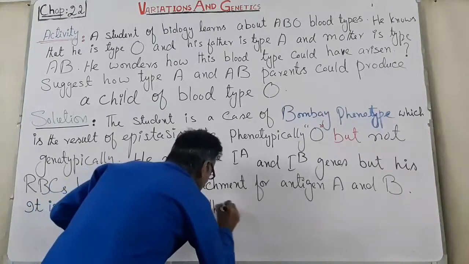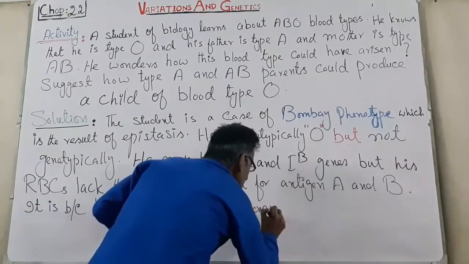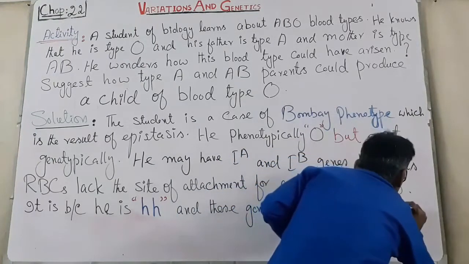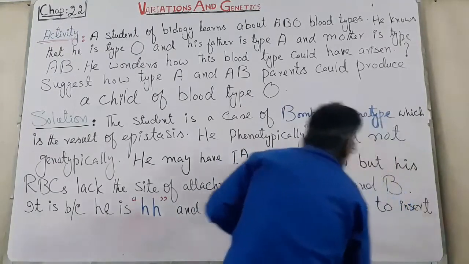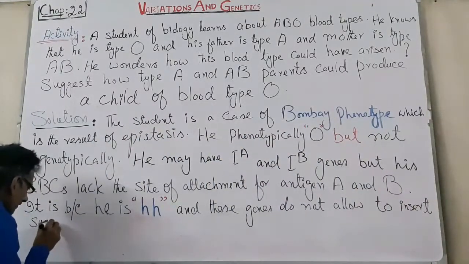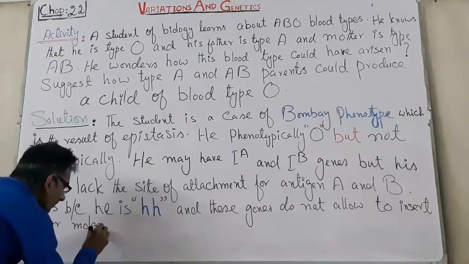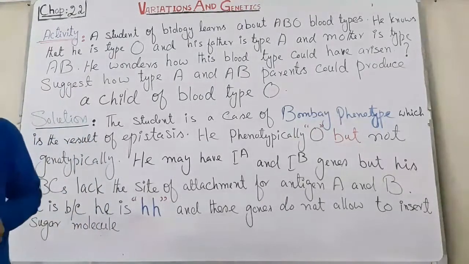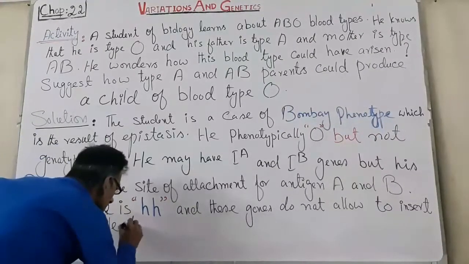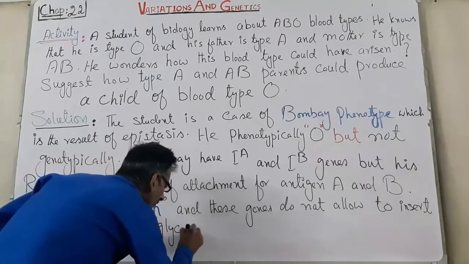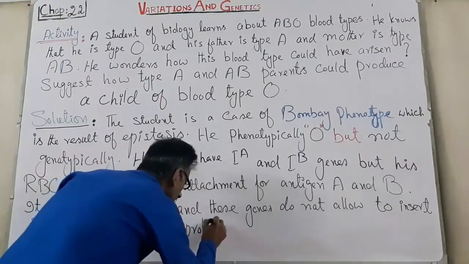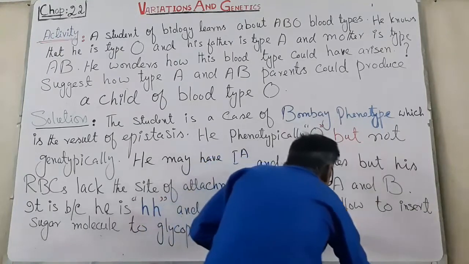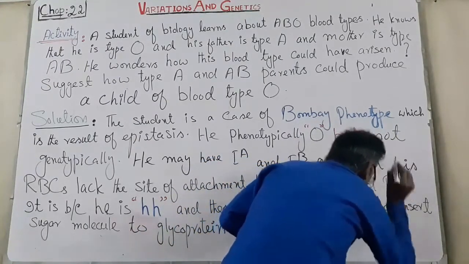And these small h genes do not allow the insertion of sugar molecule to glycoprotein on the surface of RBC.